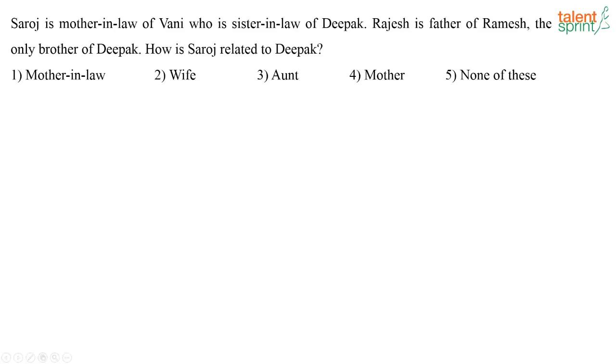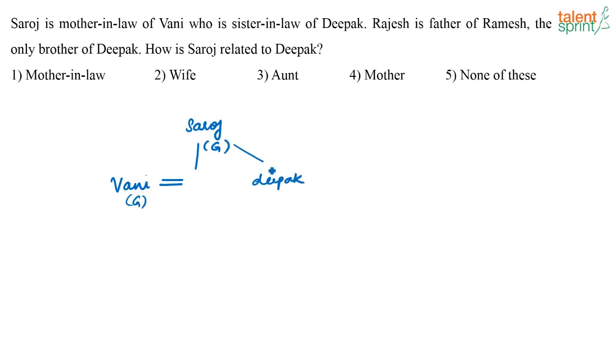See, in the first step itself you get the answer for the question. You need not even write down the information about Rajesh and others. Directly you will get the answer. So what is given here? Saroj is the mother-in-law of Vani. So Vani is married to somebody whose mother is Saroj. Then only Saroj is the mother-in-law of Vani. So Saroj is a female. Vani is the sister-in-law of Deepak. Right. So Vani is married to a person whose sibling is Deepak. Correct? Because it is given Vani is the sister-in-law of Deepak, or basically Deepak's brother has married Vani.